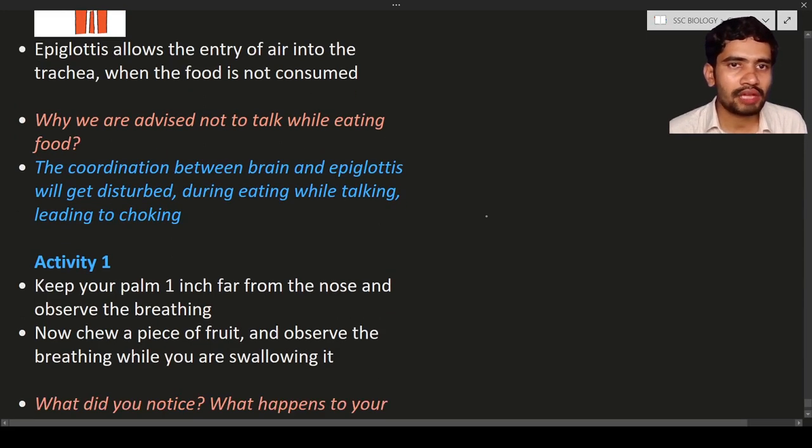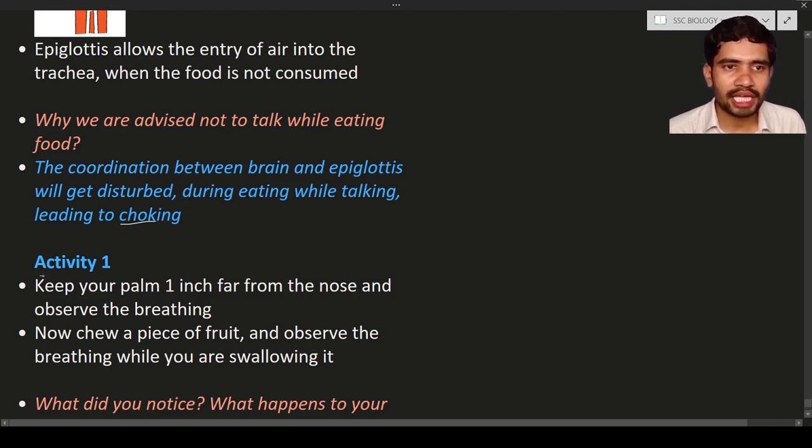So next is, why are we advised not to talk while eating? If you talk while you are eating, the coordination between the brain and the epiglottis will be disturbed. As a result, some amount of the food material may enter into the trachea. If food enters the trachea, there is some discomfort. The person will cough a lot so that the food material is thrown out of the trachea. As a result, the person may experience choking. Choking is nothing but blocking of the respiratory tract. So this will be the problem.